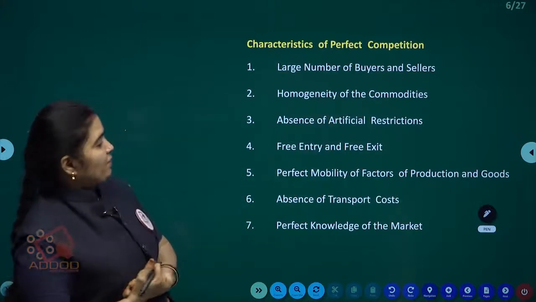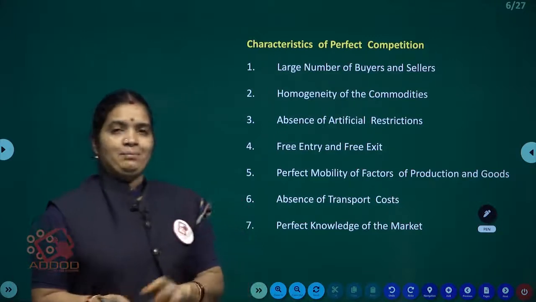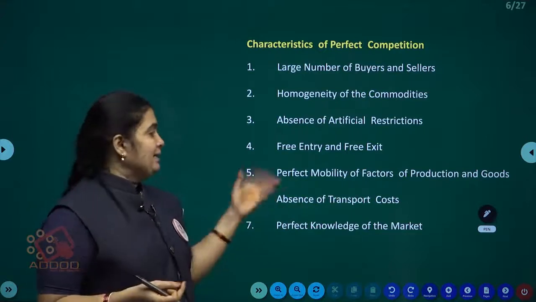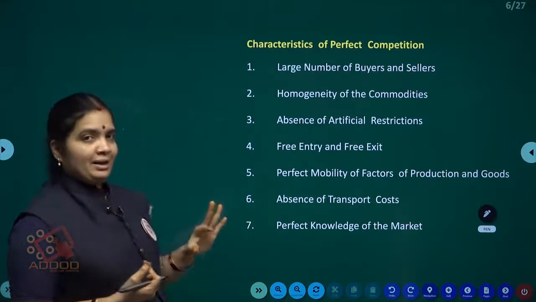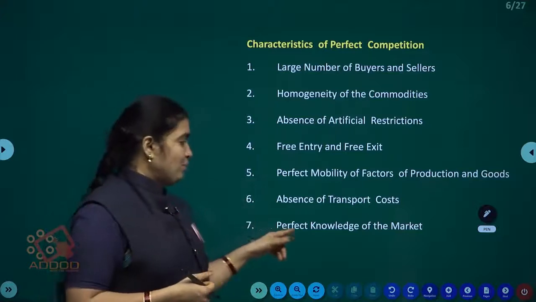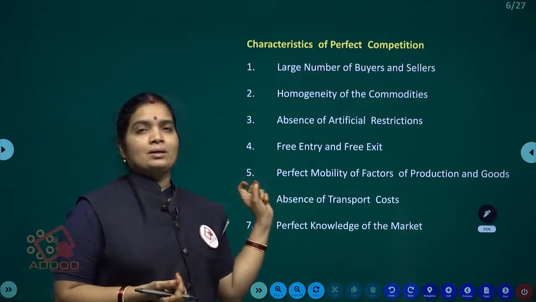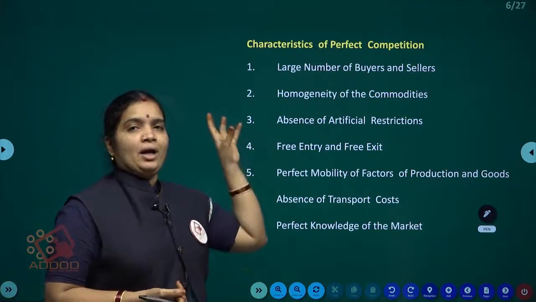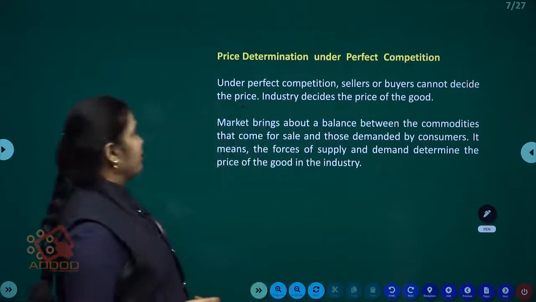Next, fifth one, perfect mobility of factors of production and goods. Here mobility means we can move the factors of production from one place to another place easily, right? Next, absence of transportation cost, which means in this market there is no chance of transportation expenses. Next, perfect knowledge of the market by the sellers and the buyers. Here buyers and sellers have complete knowledge about the market. That is the seventh characteristic of perfect competition.